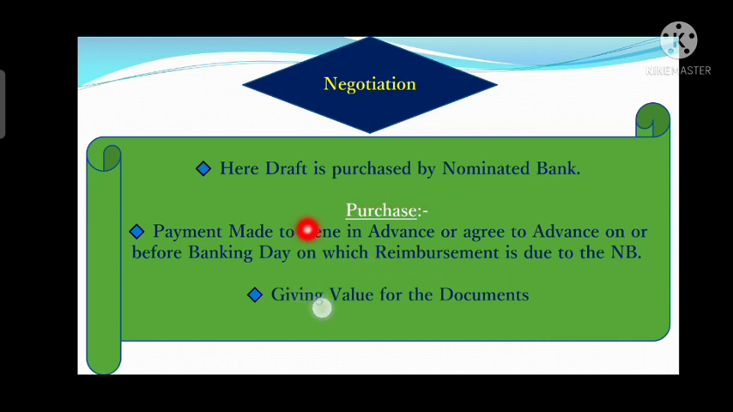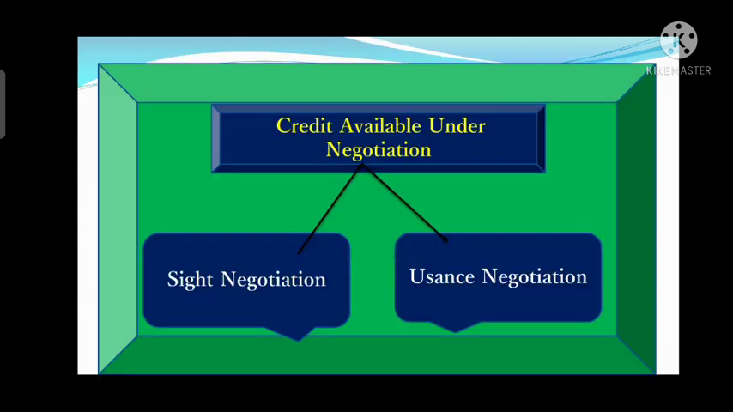So what is negotiation? It's purchasing the documents submitted by the exporter. This is called negotiation, or in simple words, we can say giving value for the documents. Whenever the exporter submits documents, in return the nominated bank will purchase those documents and make the advance payment, or agree to make the advance payment, to the beneficiary. That is called negotiation, right?